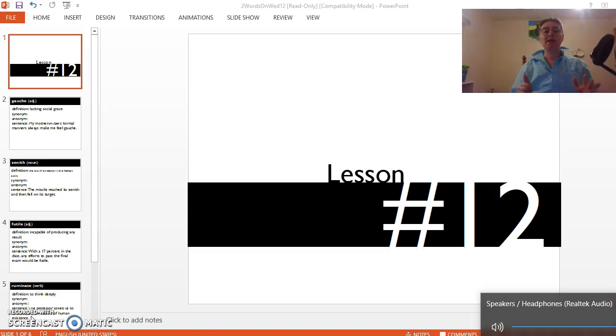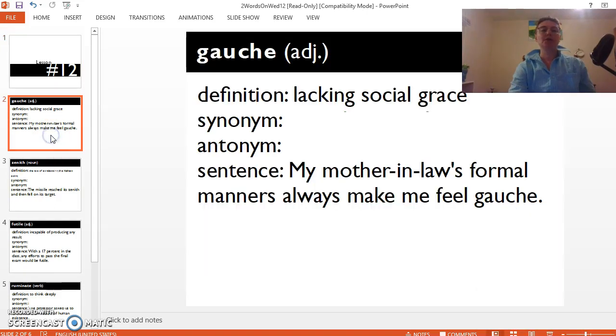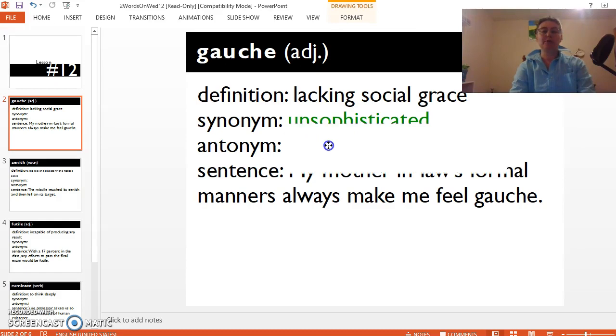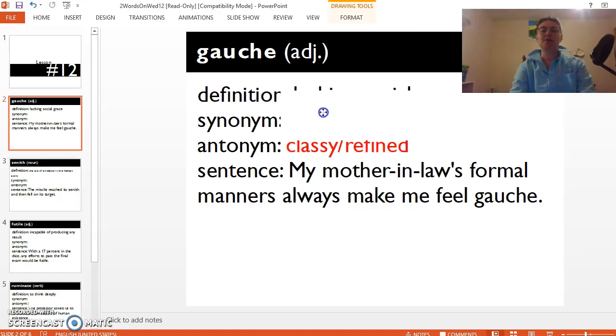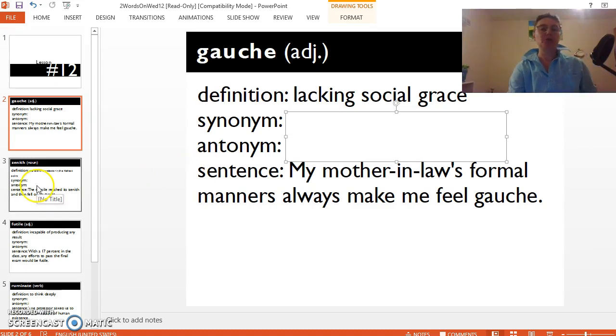It's lesson 12 on our vocabulary words, and so our first word is going to be gauche. Let's go and jot that down. The definition: lacking social grace. Synonym: unsophisticated. Antonym: classy or refined. Sentence: my mother-in-law's formal manners always make me feel gauche. Wonderful, let's move to number 2.